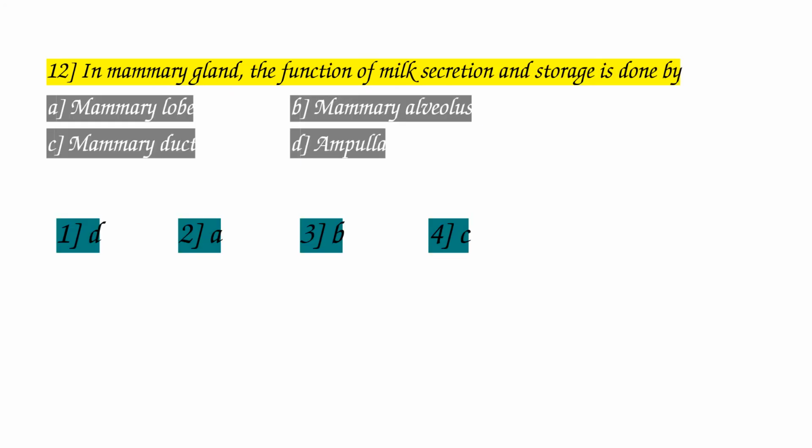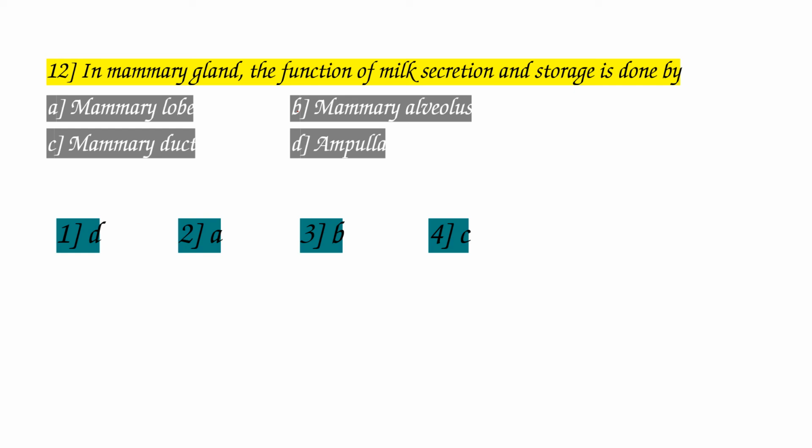Question number 12. In mammary gland, the function of milk secretion and storage is done by. This question is a diagram-based type of question, where the labeling is given by letters A, B, C, D, and we need to find out that labeling.